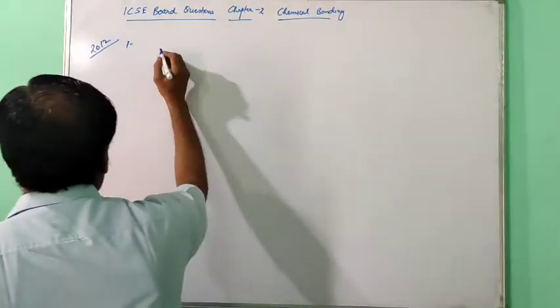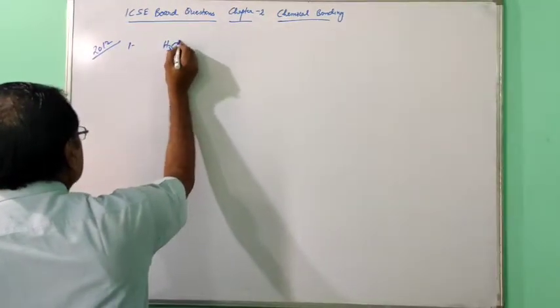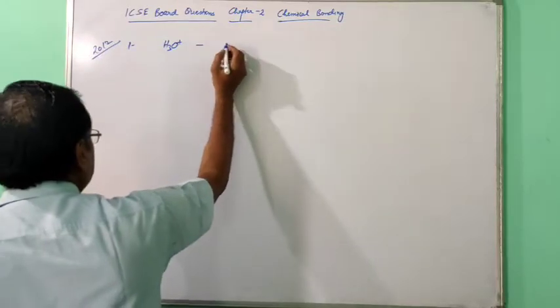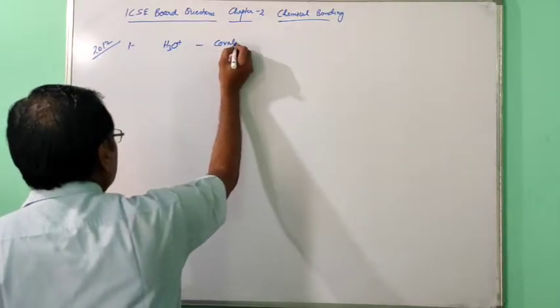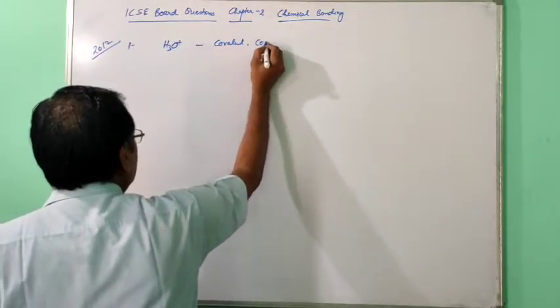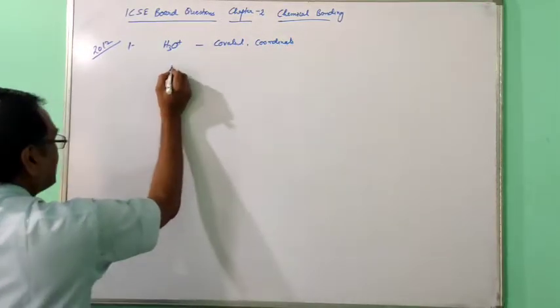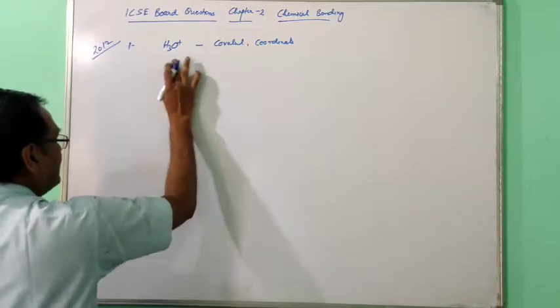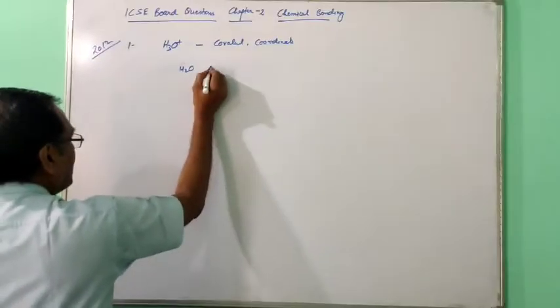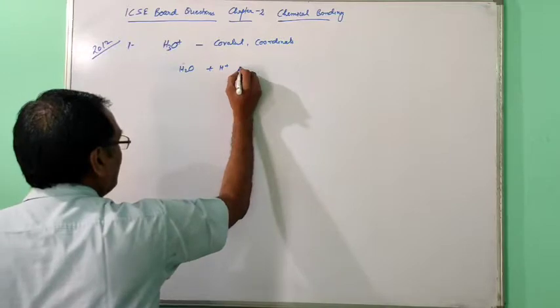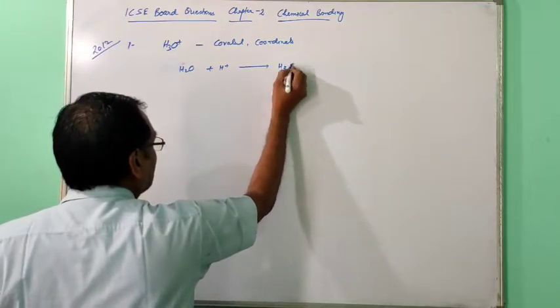In the hydronium ion, H3O plus, two types of bonds are there, covalent and coordinate bond. Water combines with H plus ion to form the hydronium ion.